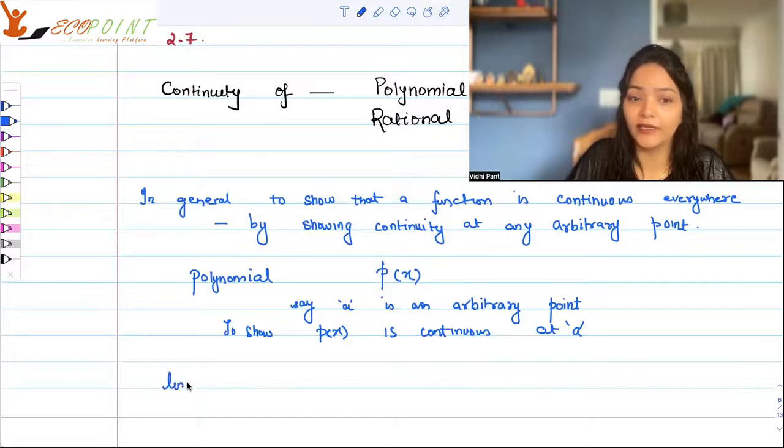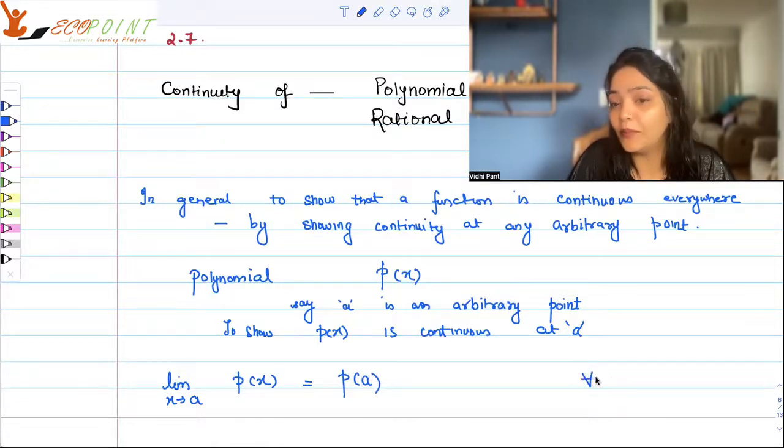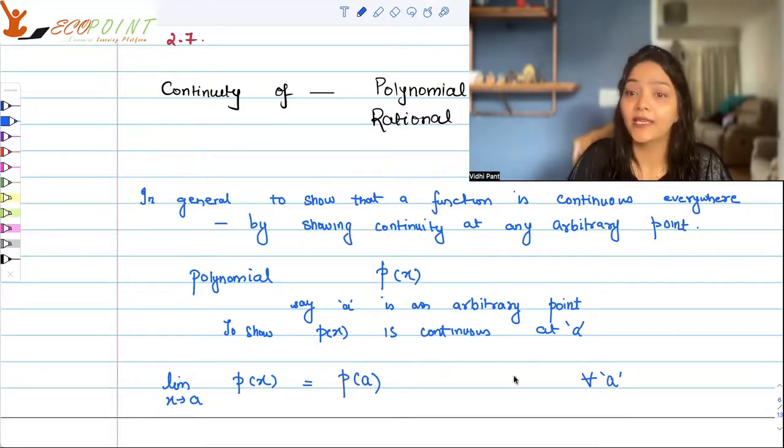Now, for continuity, what do you require? You require that the limit as x tends to A of P(x) should be equal to P(A). And by the limits of polynomials, we actually know that the limit of a polynomial at a particular point is nothing but the value of the function at that point. And this will happen for any A that you take in the domain of the function. And hence, a polynomial is always continuous. So that's the special thing about polynomial functions. They are continuous at every point in the domain.